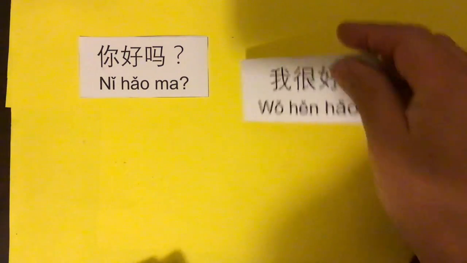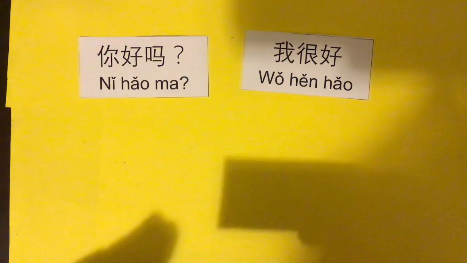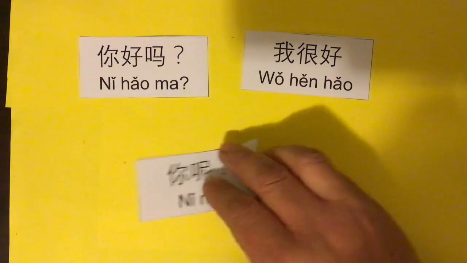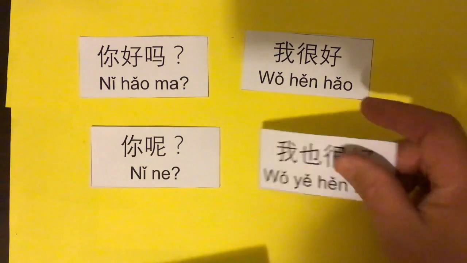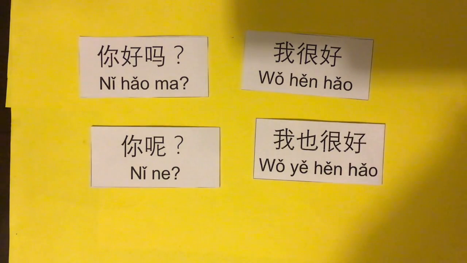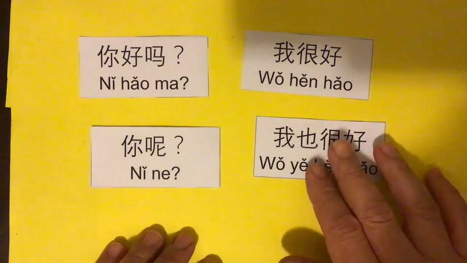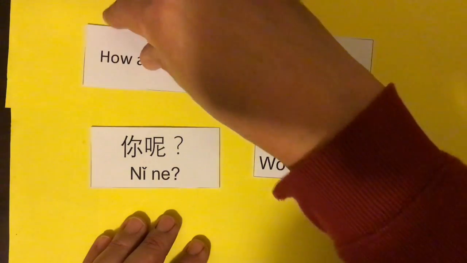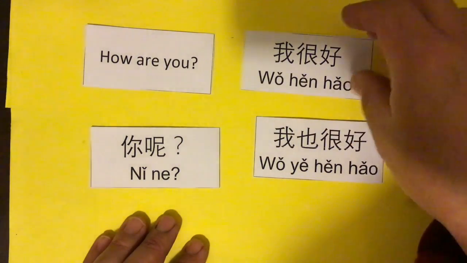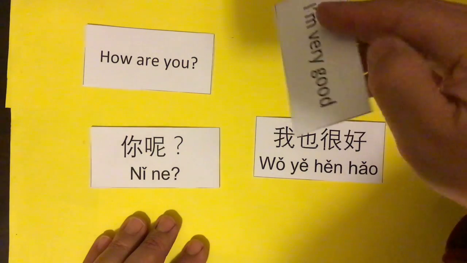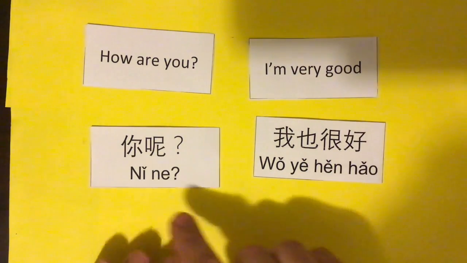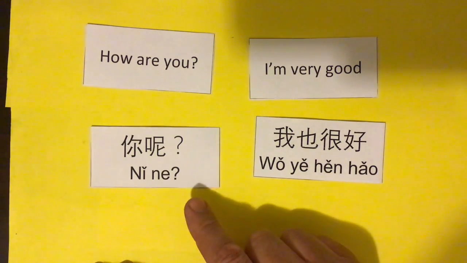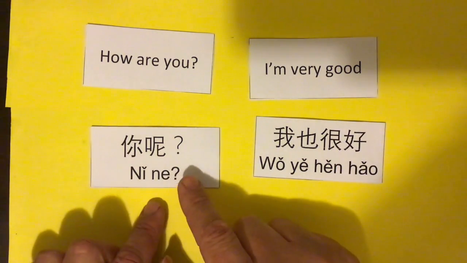Now, I wanted to introduce a few more phrases that go along with this card here. Let's see, we have 你好吗? 我很好. We've done that one. This one's interesting. 你呢? 我也很好. So, let's have a look. 你好吗? You know, that's how are you. We can turn that over. 我很好. We know this one as well. That is, I'm very good. Now, this one, 你呢, is very interesting because this is something you can ask in return.